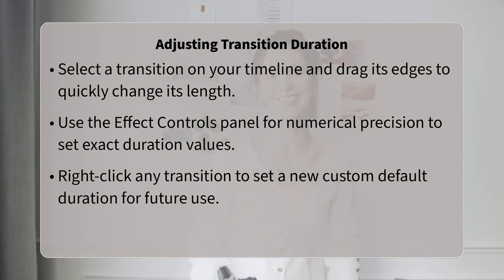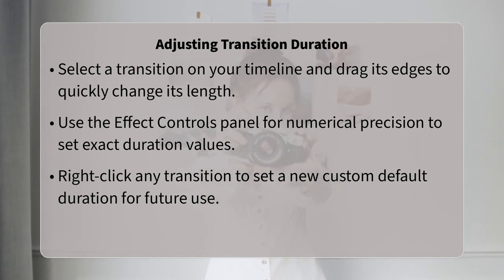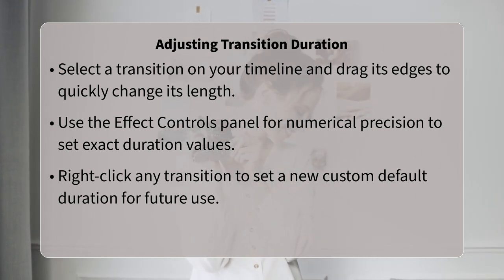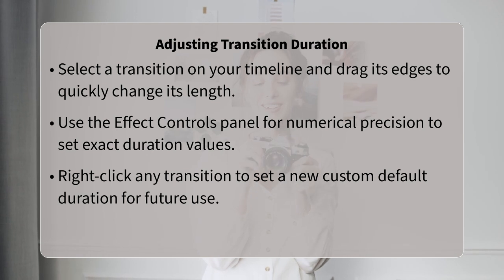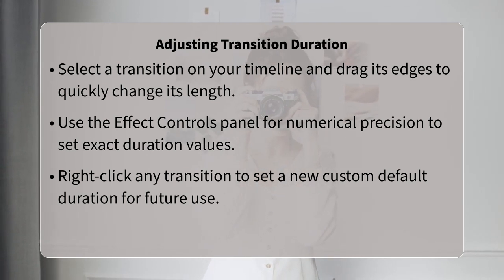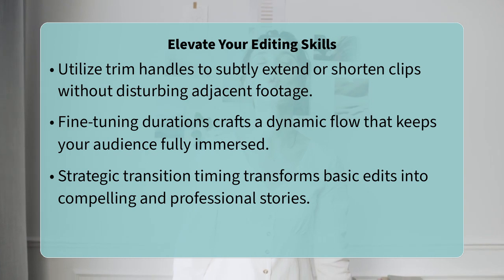Now for an insider tip that really refines your editing. Sometimes, adjusting a transition length on the timeline can inadvertently shorten your actual video clips. To avoid this, you can use what are called trim handles. When you apply a transition, Premiere Pro needs a little extra media from the end of the outgoing clip and the beginning of the incoming clip to create that blend. These extra bits are the handles.